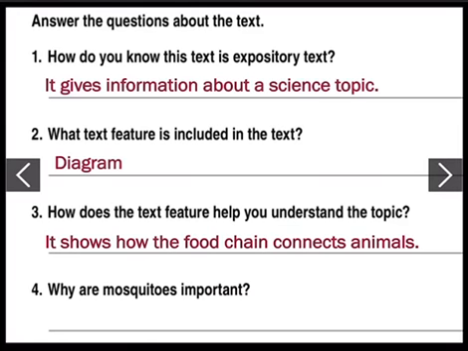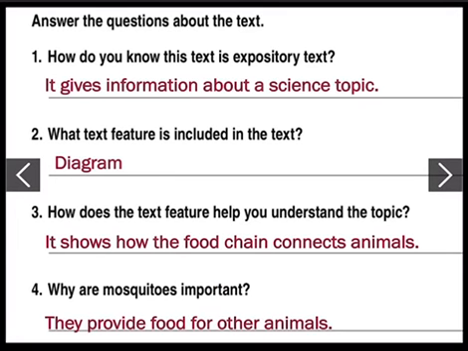And number 4, why are mosquitoes important again? They provide food for other animals. Take a moment to write your answers down.